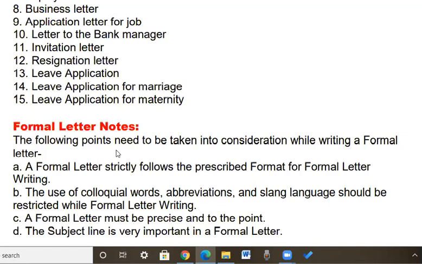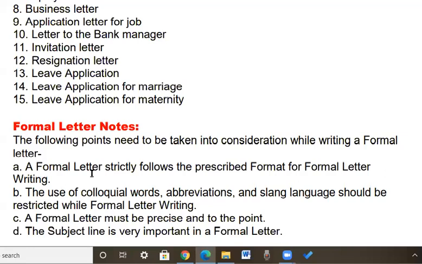The following points need to be taken into consideration while writing a formal letter. Write the subheading, formal letter notes, and after that copy whatever is written.